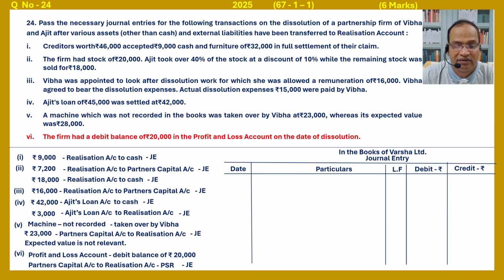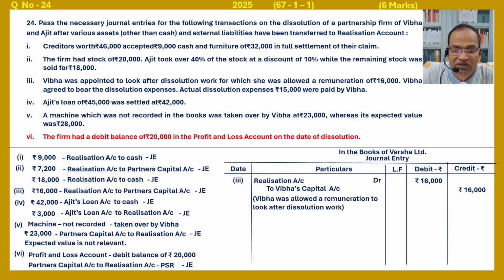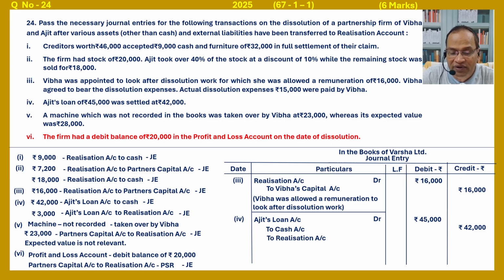Next, third. Realization account debited to partner's capital account. Realization account to partner's capital is 16,000. Realization account debited 16,000 to Bibha's capital account. Bibha was allowed a remuneration to look after dissolution, or it is expense on dissolution. Next, Ajit's loan to cash. Ajit's loan account debited 45,000 to cash 42,000 to realization profit, that is 3,000. Ajit's loan was settled.